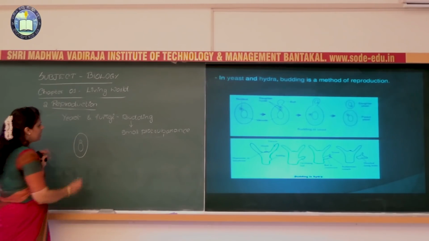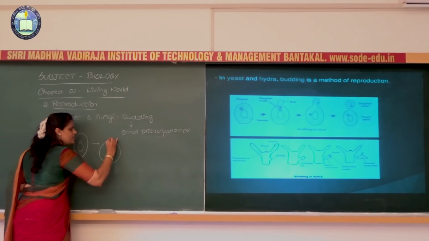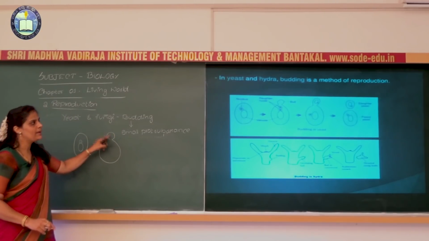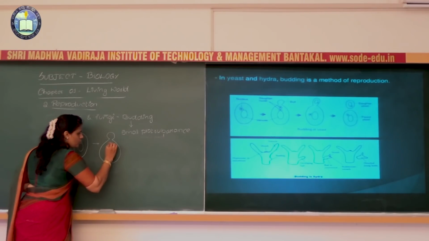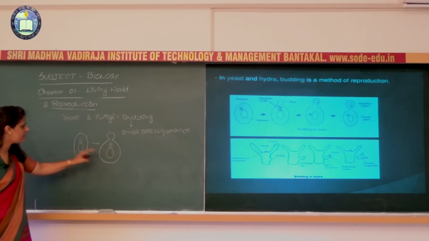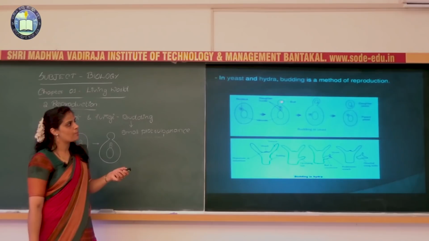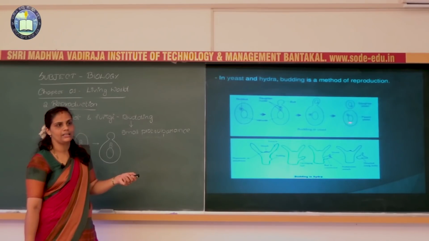What happens here is the cell will undergo cell division, and as a result, a small protuberance will be developed. Nuclear division will occur, giving two daughter nuclei. One daughter nucleus moves towards that protuberance, and after some time that small protuberance detaches from the parental body.